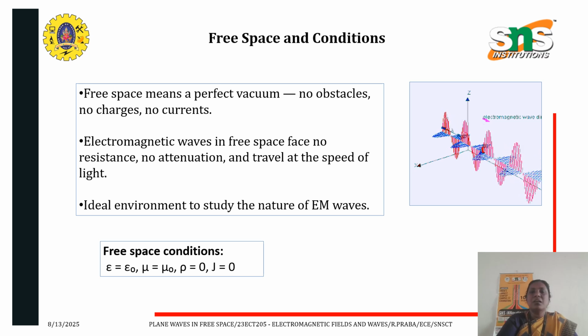And in free space, we are going to see some of the conditions. One is the permittivity of the medium. Permittivity is how the medium reacts to the electric field, that is, epsilon is equal to epsilon naught, and the permeability mu is equal to mu naught. Rho is equal to 0, and the current density J, which is the conduction current density, is equal to 0. We know that free space is a perfect dielectric, so its conductivity is 0. These are very important free space conditions.